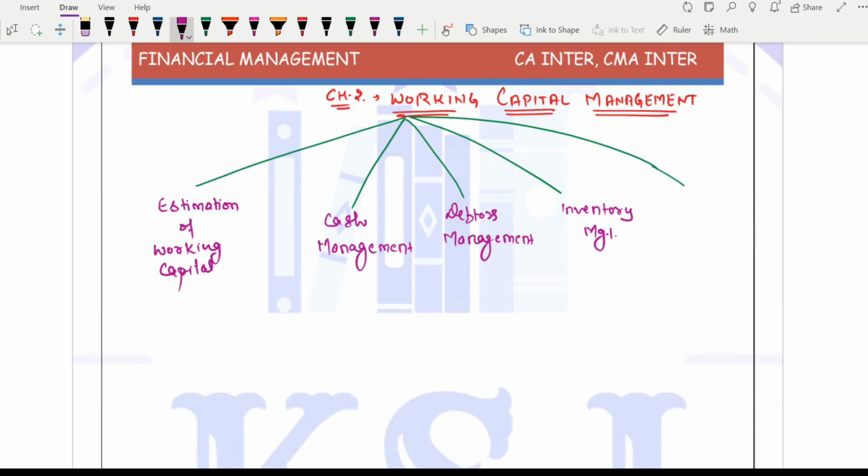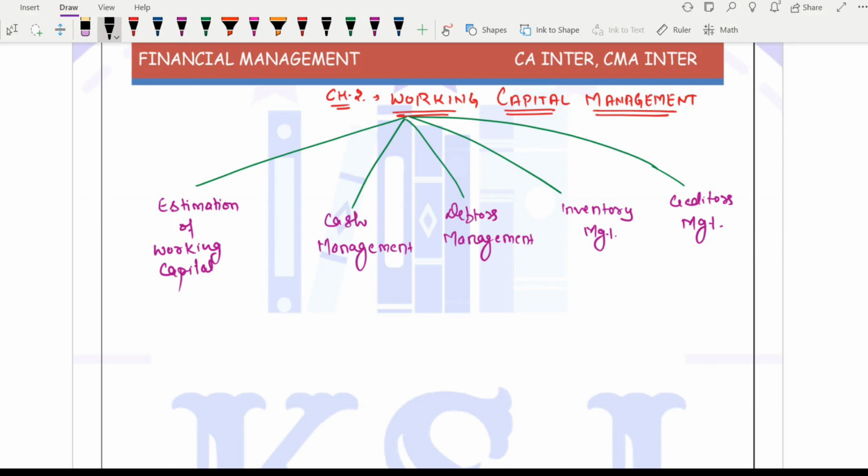And the last one we have is creditors management. Right? So these are the 5 components of this chapter. The overall chapter we call working capital management, but these are the 5 components: estimation of working capital, cash management, debtors management, inventory management, and creditors management.